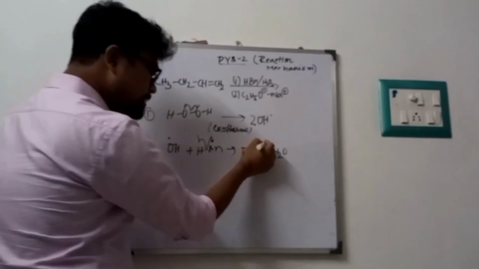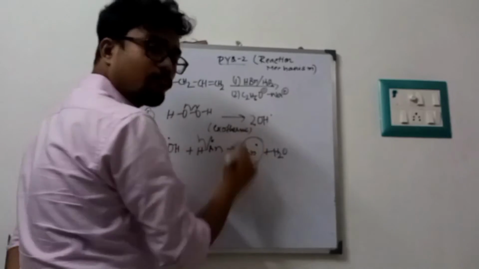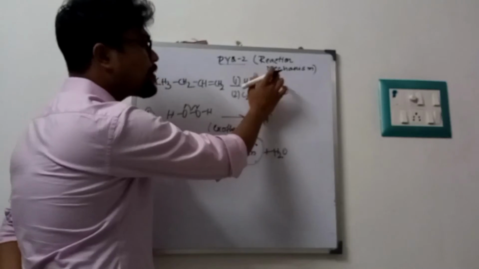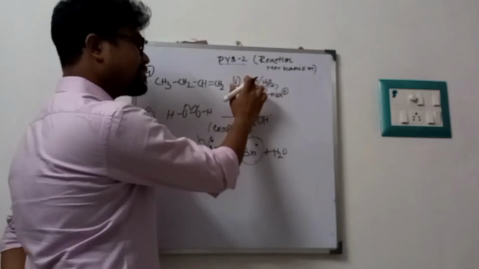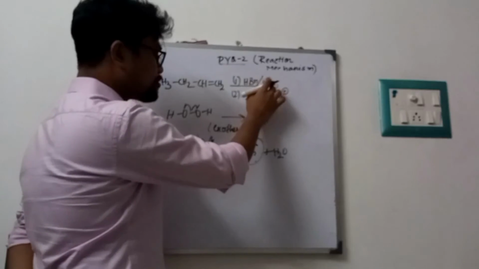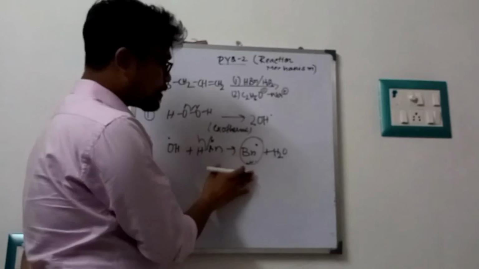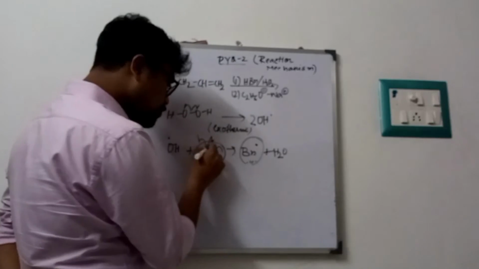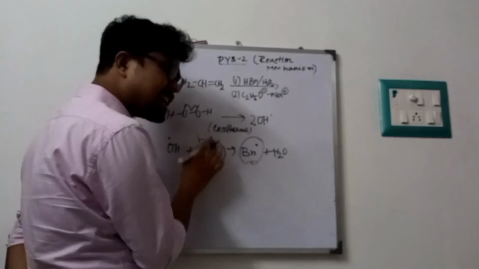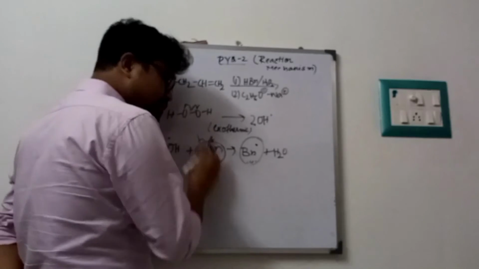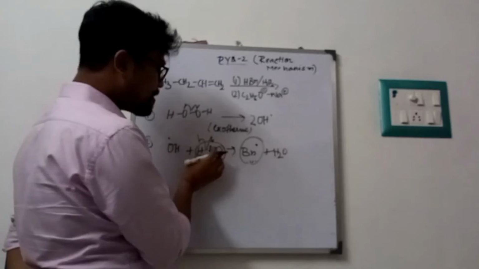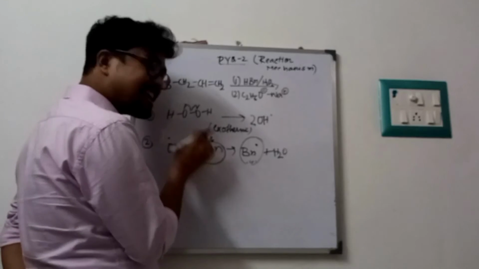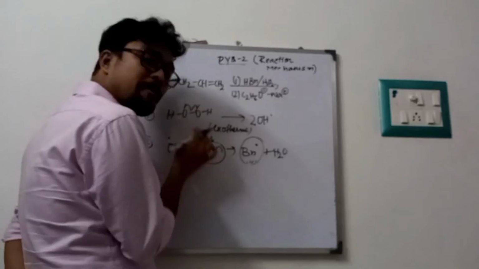This Br dot will form only in the case of HBr with peroxide. If there is HCl with peroxide, Cl dot will not form, because in the case of HCl and HF also, this bond breaking is very endothermic. But in the case of bromine, due to its larger size, this bond breaking is easily feasible.